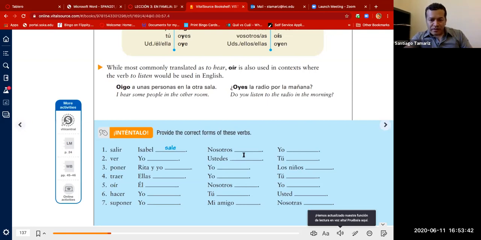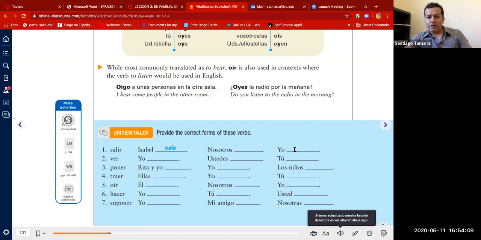Nosotros, we're talking about here, salir. Nosotros salimos. Ustedes ven. Yo pongo. Yo traigo. Nosotros oímos. Tú haces. Mi amigo supone.